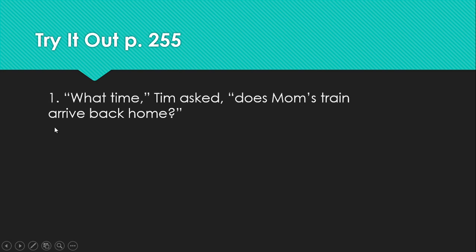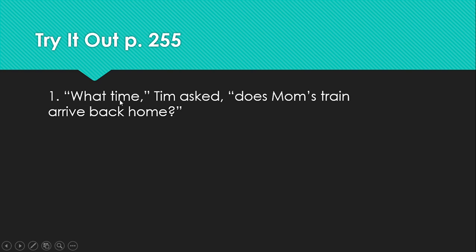What time, Tim asked, does Mom's train arrive back home? Here's what I came up with. Quotes, what time, comma, because it's interrupted. We're not done yet. Quotes, Tim asked, comma, quotes, does Mom's train arrive back home? Question mark, quotes. So remember, it's interrupted because you wouldn't say, what time does Mom's train? No, what time does Mom's train?